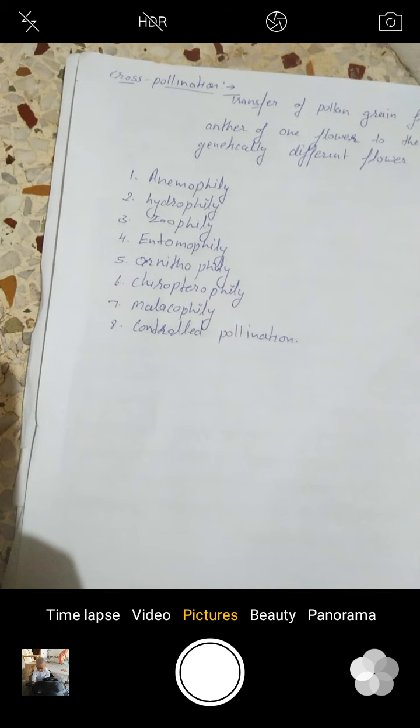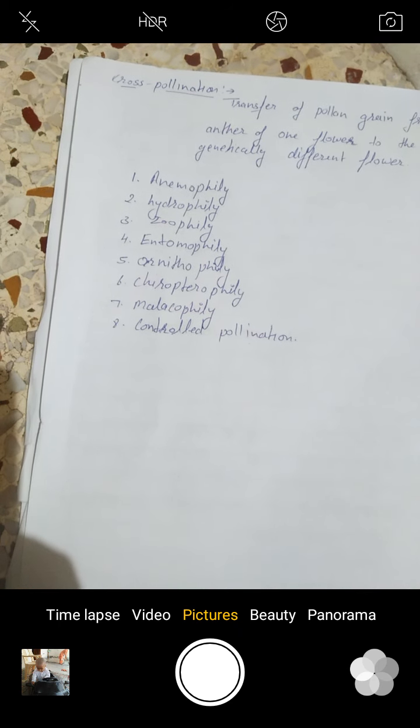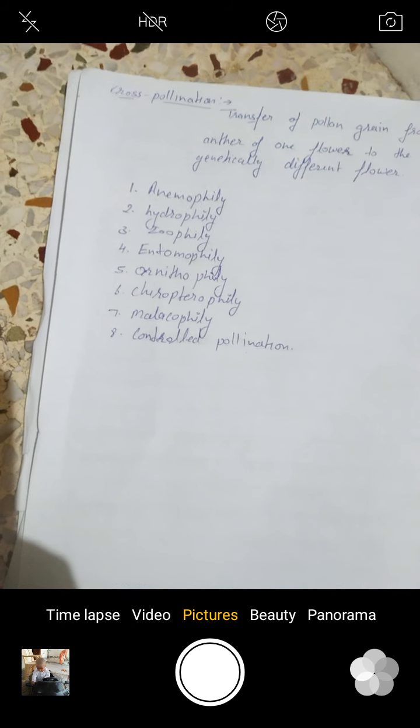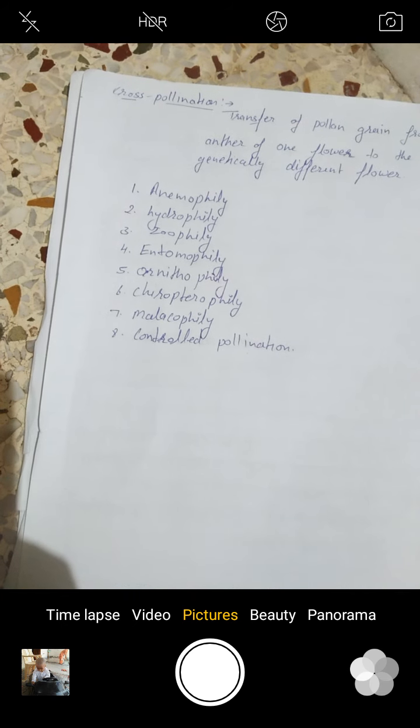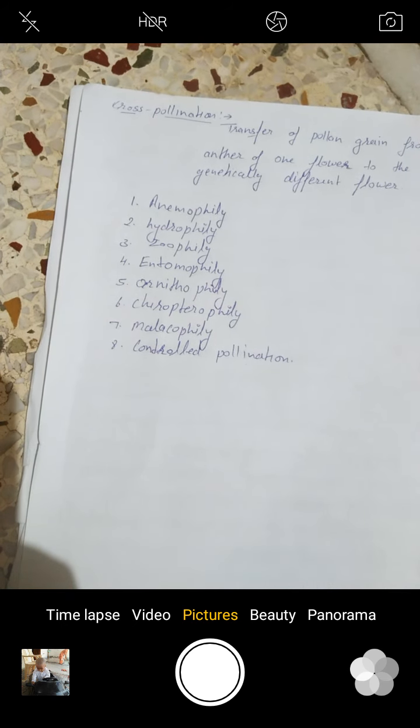Our next type of cross pollination is controlled pollination. In all breeding programs, the plants are hand pollinated to ensure cross pollination between selected varieties. Date palm has been under artificial pollination since times immemorial.